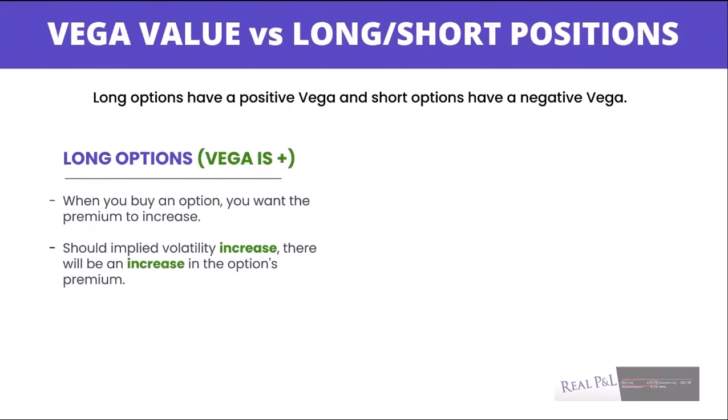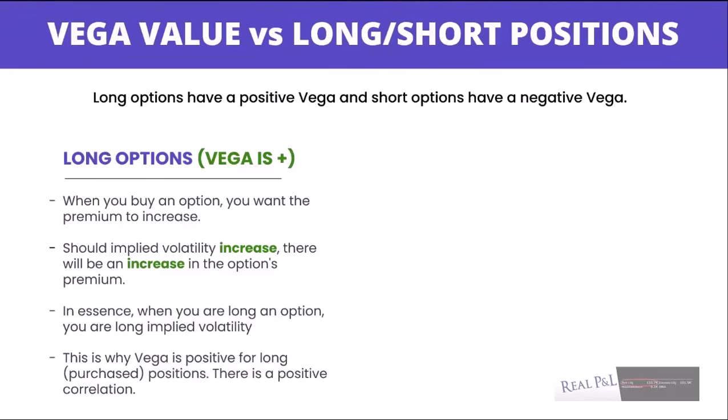Should implied volatility increase, there will be an increase in the option's premium or value. In essence, when you're long an option, you are long implied volatility. This is why Vega is positive for long or purchased positions. There's a positive correlation.